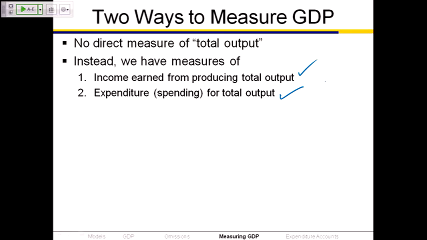The other way that we come up with a dollar value for this podium is the total income that was earned by all the people who had jobs putting this thing together. It starts with the lumberjacks who did the wood, because there's got to be sawdust or something in there someplace that comes from wood originally. But this is actually veneer. It comes from the people who created the plastic, the people who earned income because they assembled the electronic parts, the people who put it on the truck, the people who drove the truck and brought it to the university, the people who unloaded the truck. All of the people involved in the process of producing this thing, from the very beginning of the raw materials, which I think is probably the trees because it's probably sawdust glued together inside here, to the end, getting it delivered, all of those people earned some income.